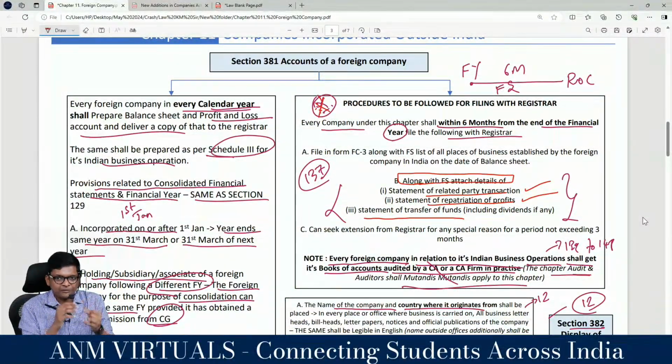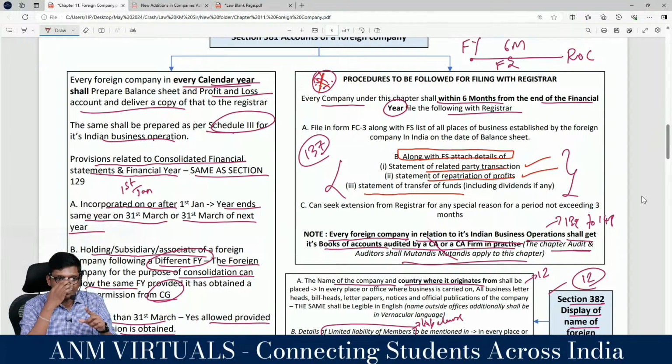Every calendar year they have to prepare FS, balance sheet and P&L. If it's in foreign currency, convert to Indian rupees. Consolidation, different financial year, it's okay if the central government approves. Are you following, guys? Then we saw here financial year. If it's after 1st Jan in India, then same year. Otherwise, next year.